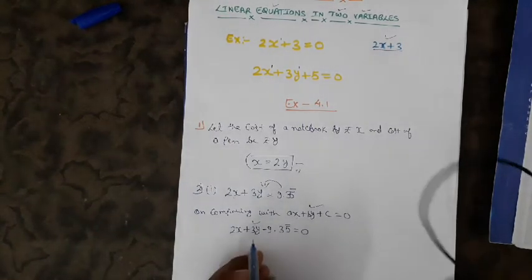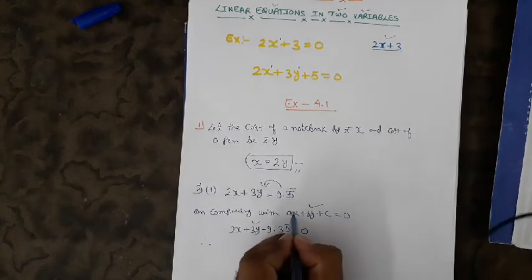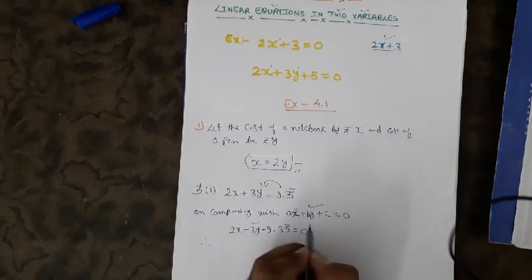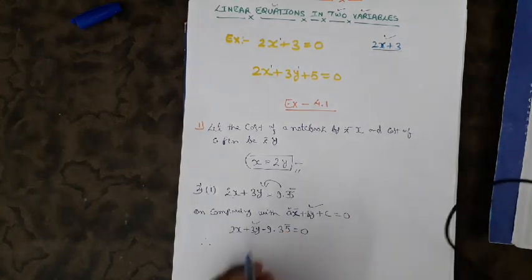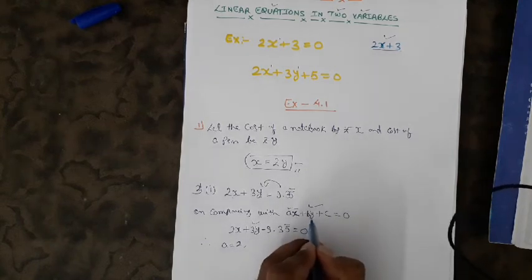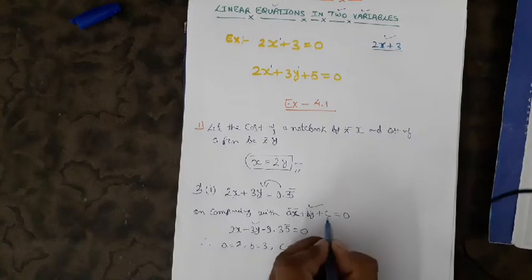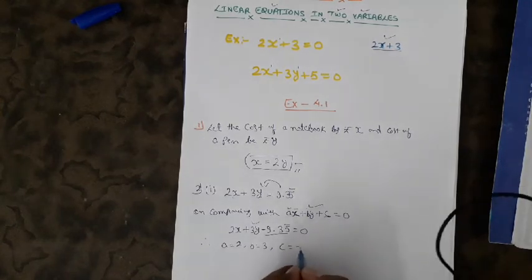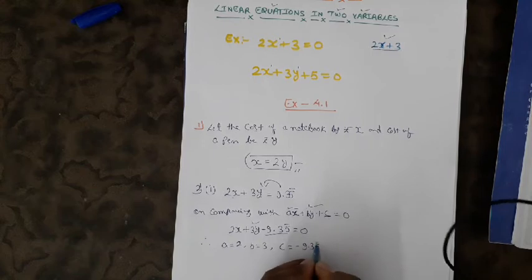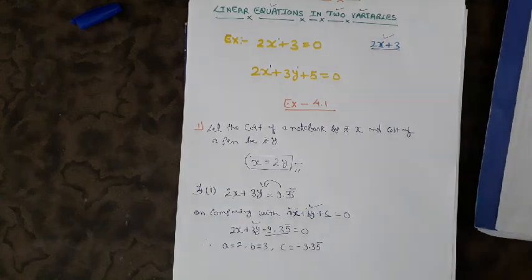Okay, now when we compare, we'll write the value of a, b and c. The term which comes with x will be the value of a. So with x here we have 2. So the value of a would be 2. The term with y is 3, so the value of b would be 3. So b equals to 3, and the value of c would be the constant term. Here the constant term we have is minus 9.35 bar. So this was the solution of the first part of the second question. I think you would understand.